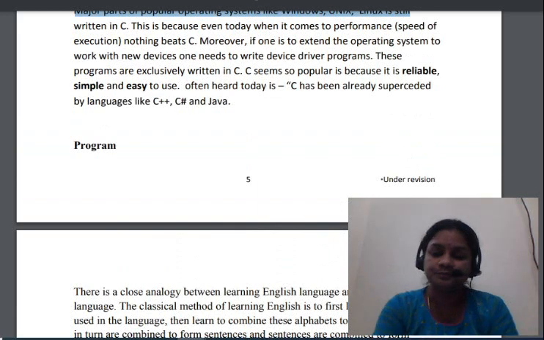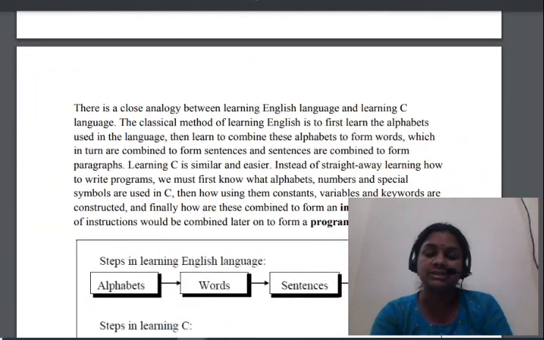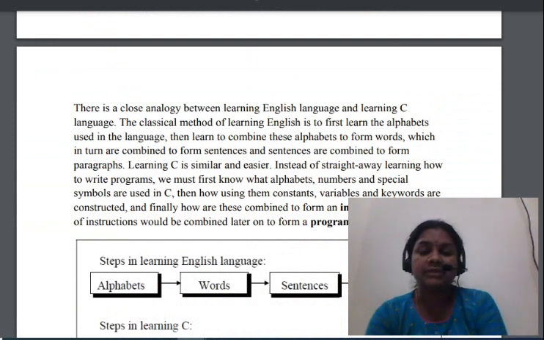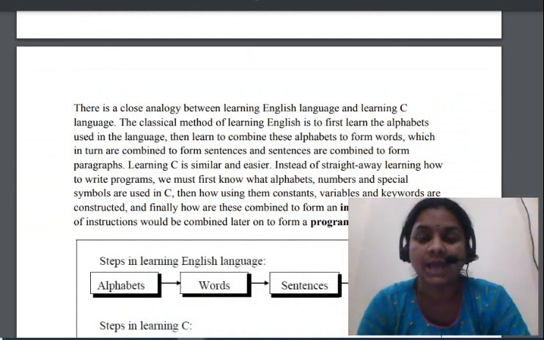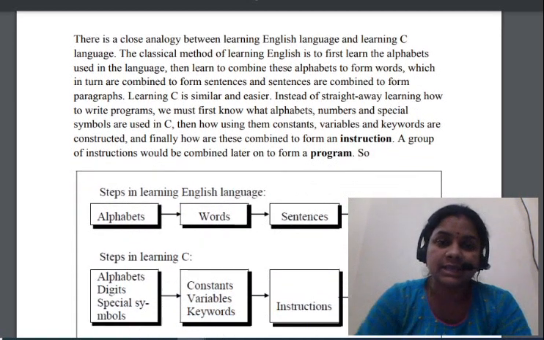First of all, you are going to learn basic English. Before learning about any language, if you want to learn it, you first learn the basic concepts. In the same way, if I want to learn the English language, first of all, you learn the alphabets, words, sentences, and paragraphs. In the same way, see here.